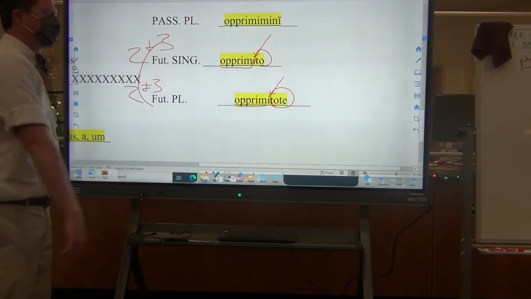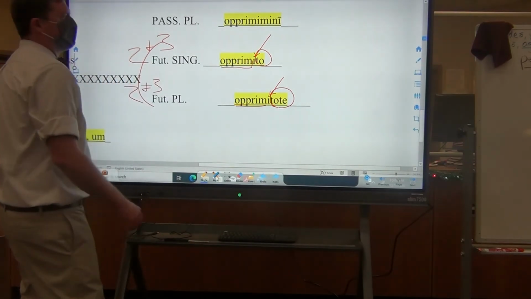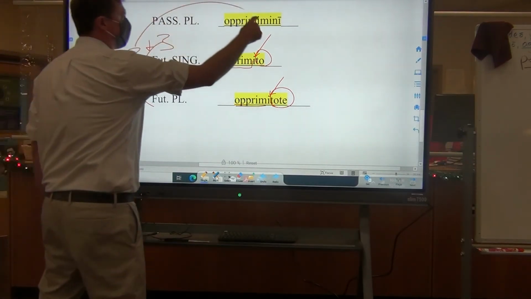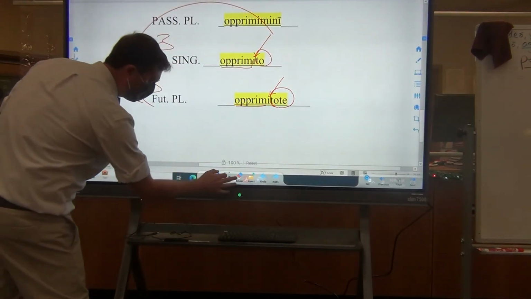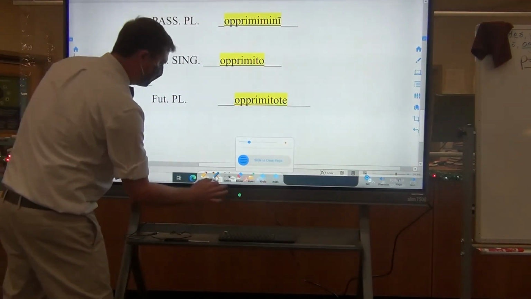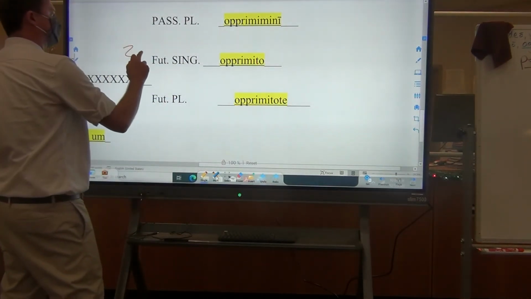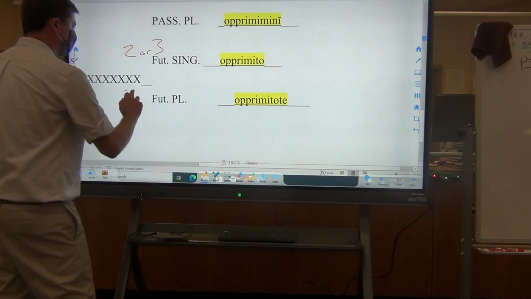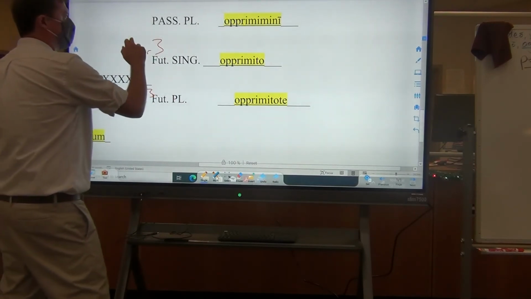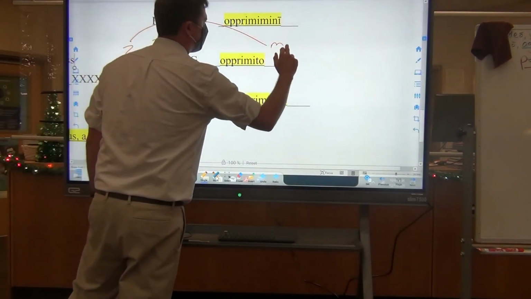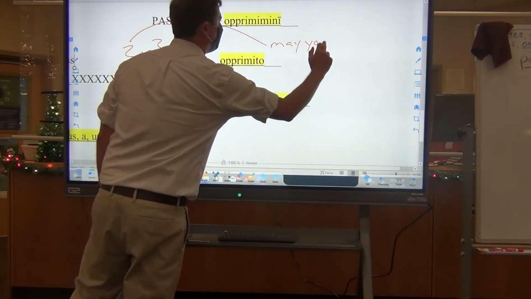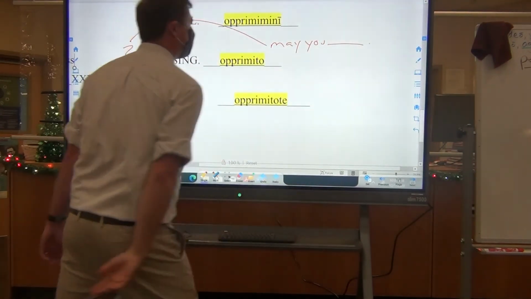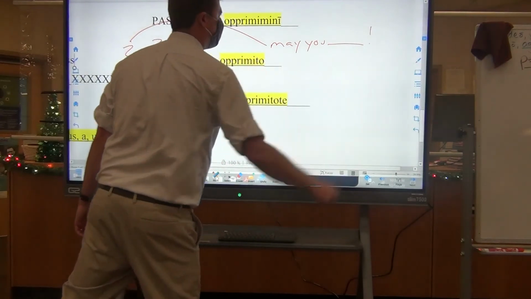So these can either be second or third, and the way that you will translate them is as follows. For the singular, opprimito, you would translate it, if it's second person, and let me do a better job of that and erase it to where it is a bit more clear. So it's either second or third. Second will translate, may you crush, exclamation point.